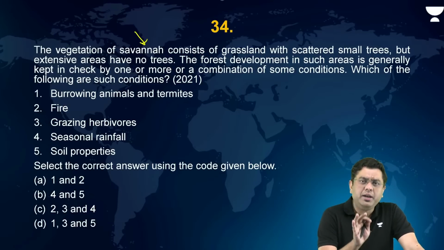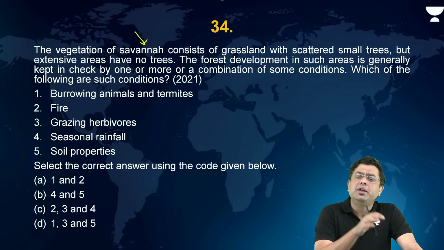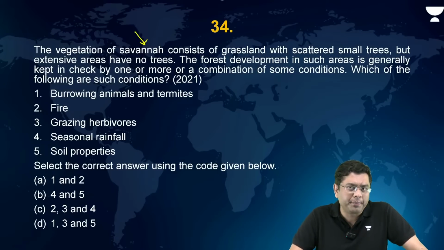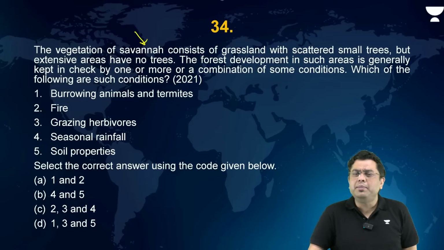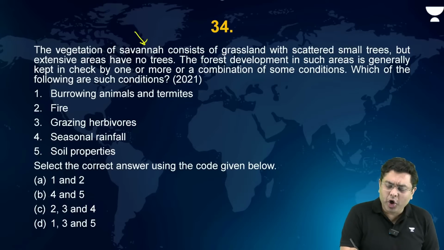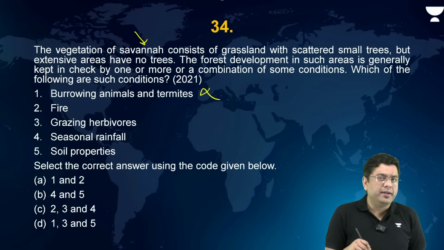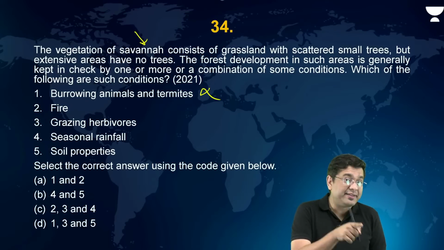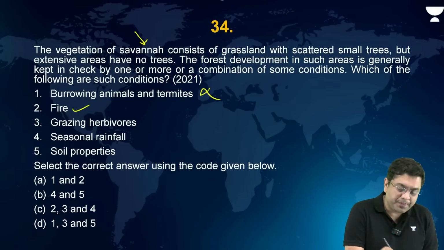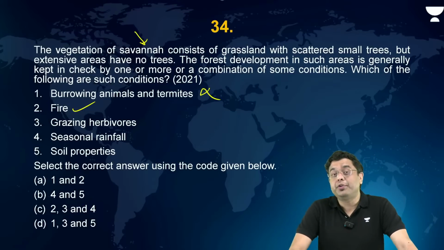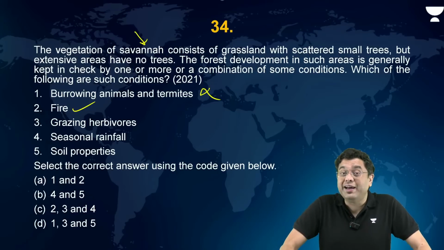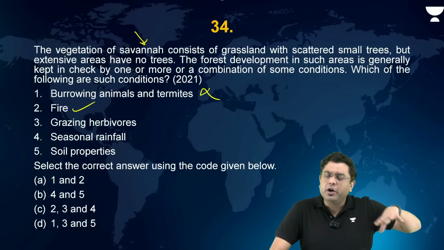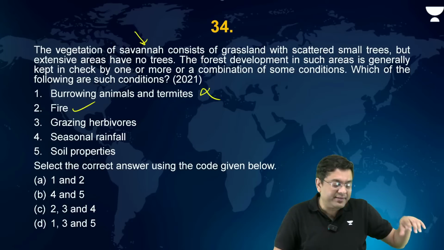So, in a nutshell, what are the conditions due to which the tree population is less and grasses are dominant in the region of tropical grassland? Burrowing animals and termites? Obviously not. Fire? The wildfire events which occur in the region of tropical grasslands that we talked about in the early part of the session. Grazing herbivores, like the elephants, who are also known as the natural gardeners, who basically ensure the pruning of the grasses and clearing of the paths thereby.